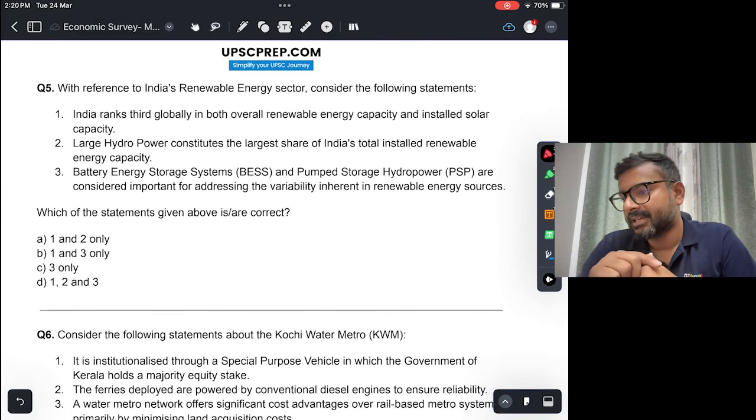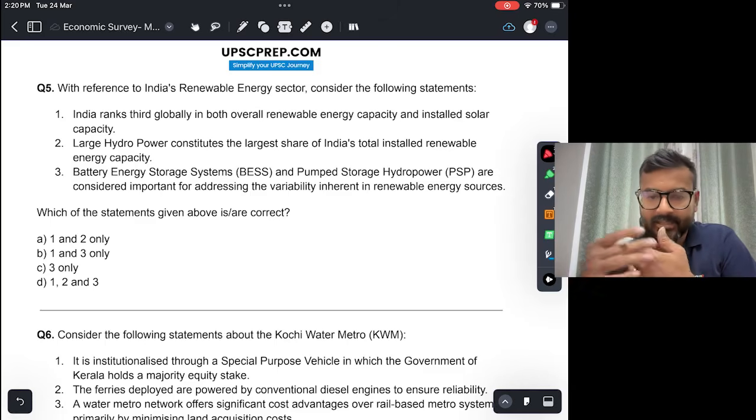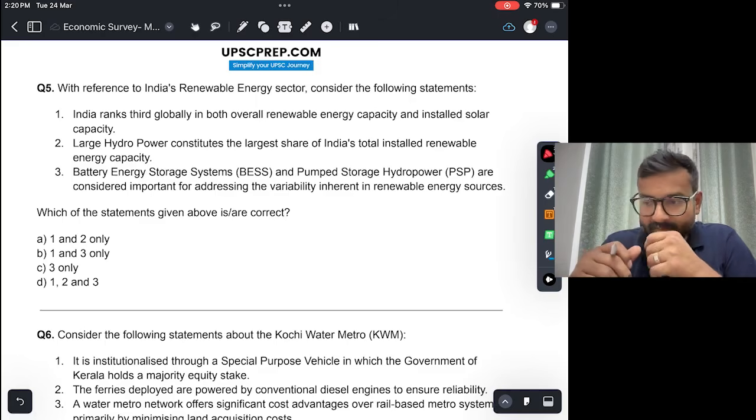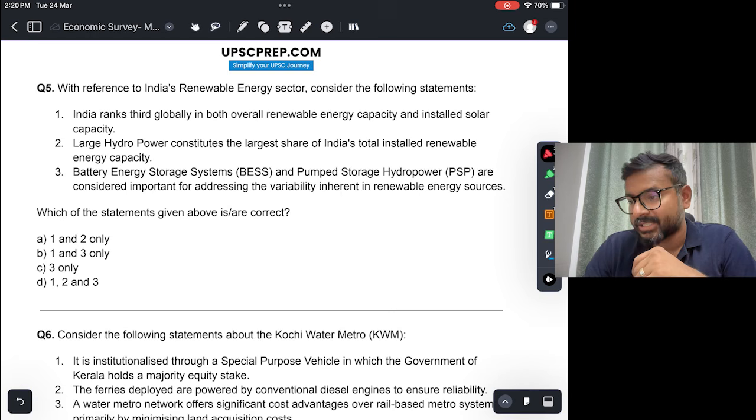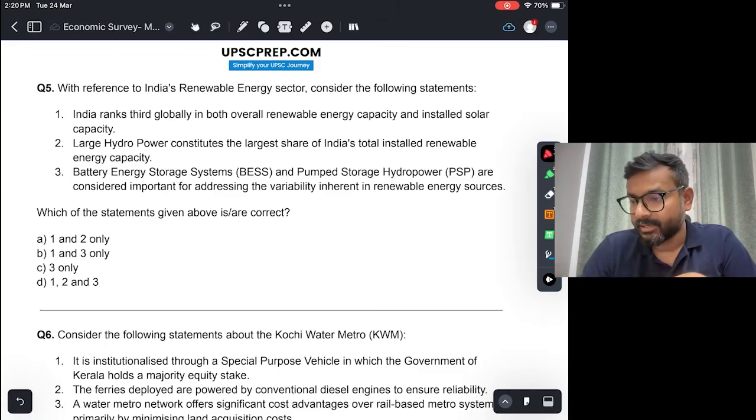With reference to India's renewable energy sector, consider the following. India ranks third globally in overall renewable energy capacity and installed solar capacity. Okay, this is true. जो India है, that is in fact third in terms of overall renewable energy capacity and installed solar capacity. Large hydropower constitutes the largest share of India's total installed renewable energy capacity. Is that true? That is not true, right? Large hydropower does not constitute.